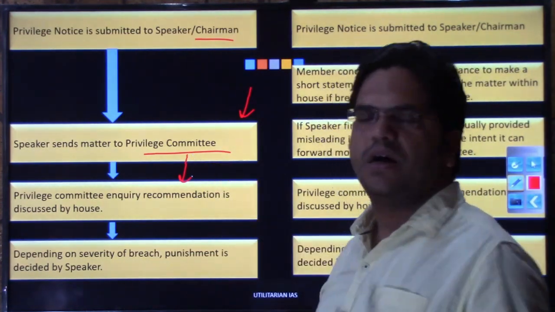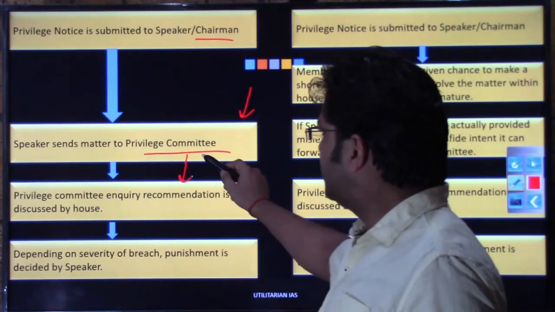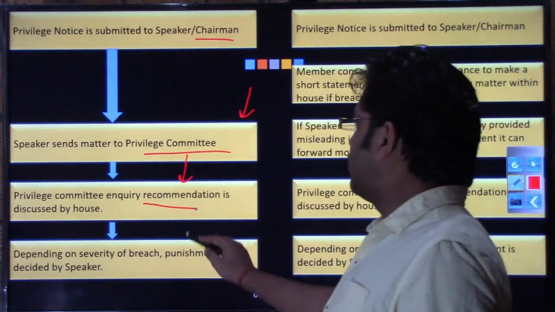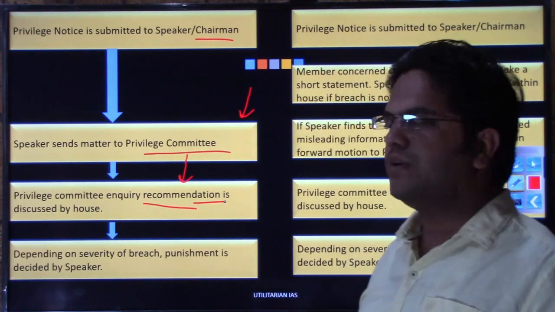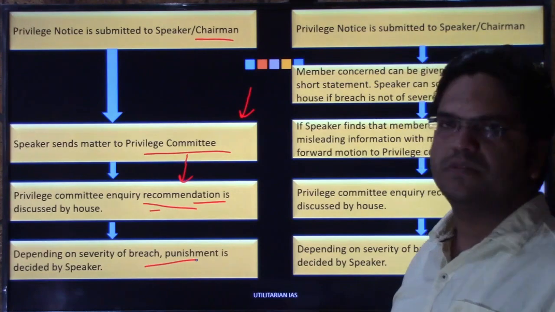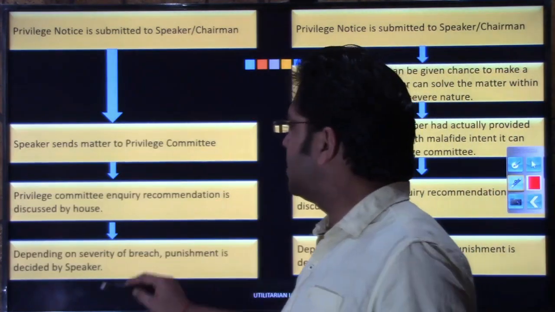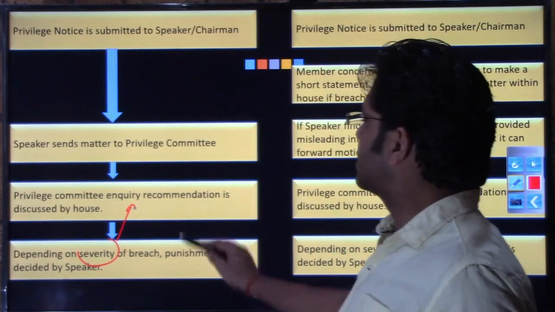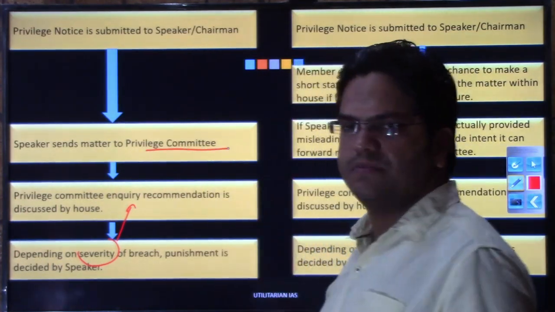They will be given a chance to have their side, and thereafter the privilege committee, after conducting this lengthy inquiry, will have this recommendation and that will be discussed by the house. So again, depending on the severity, this punishment is decided by the speaker. Generally, this kind of recommendation does not come to the house level. The privilege committee itself decides the punishment, right?